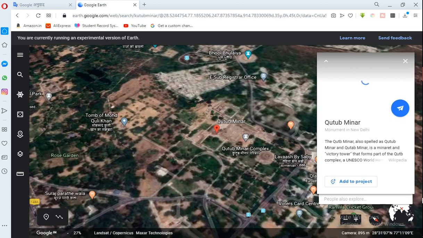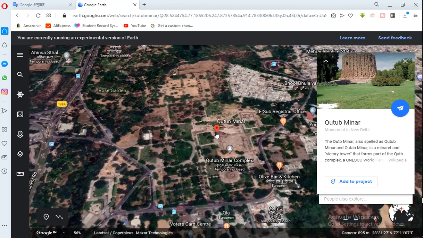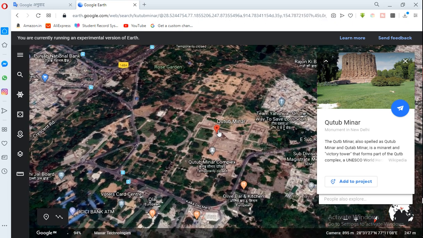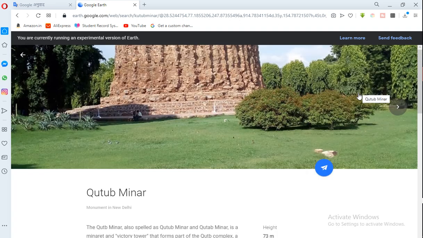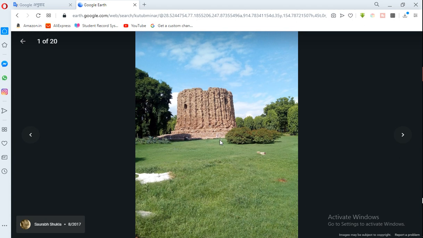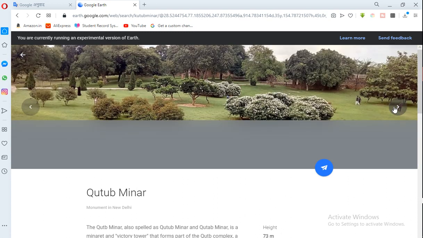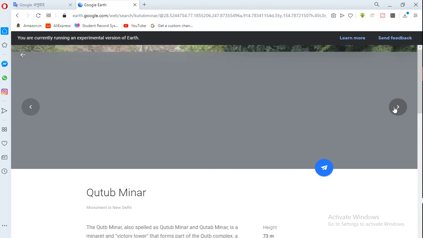Do you want to see it? It is showing this position. Clear? Here look at Qutub Minar. It is destroyed somehow. Then next, it will tell around Qutub Minar. Clear?